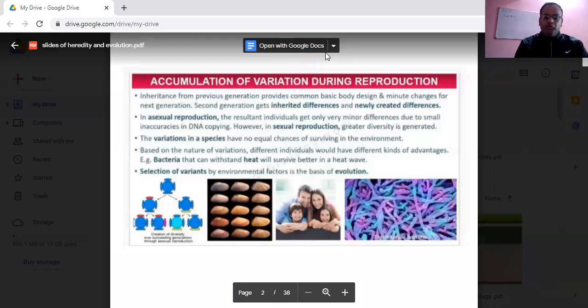And definitely those better selected variants will be fixed by the environmental factor, and this will lead to the very important mechanism, that is evolution, which is a gradual change in life form over millions of years. Did you get it, students? Accumulation of variation during reproduction. Did you understand? Through the chat box, give me the reply.